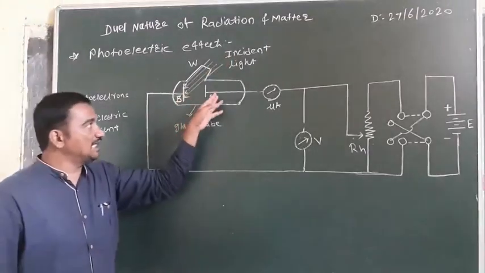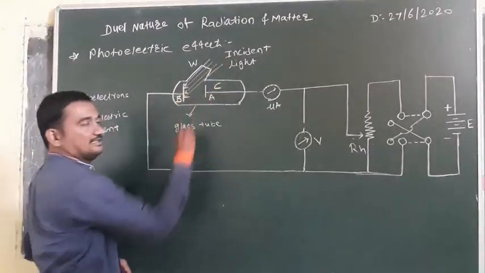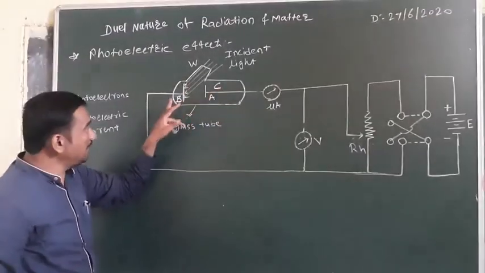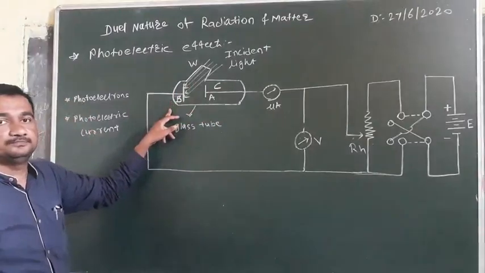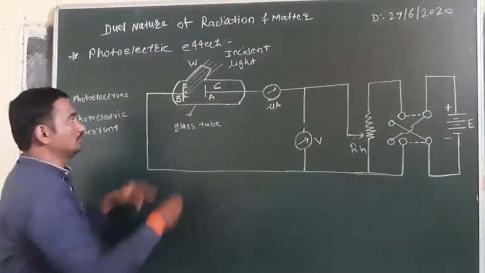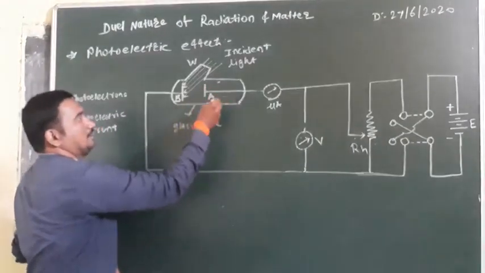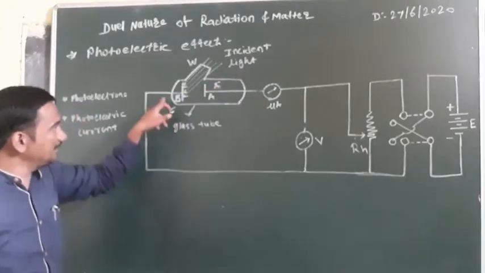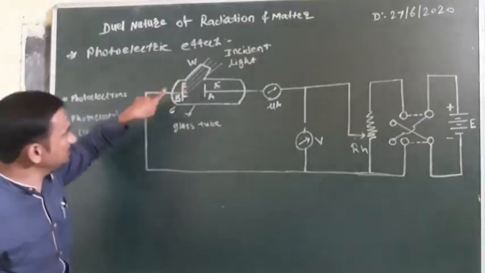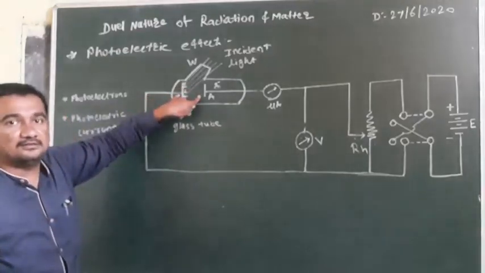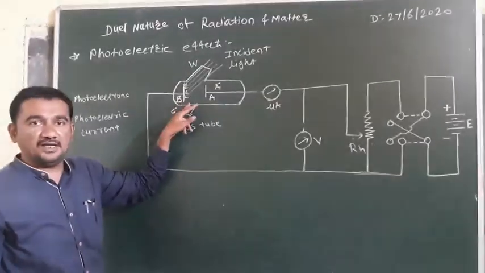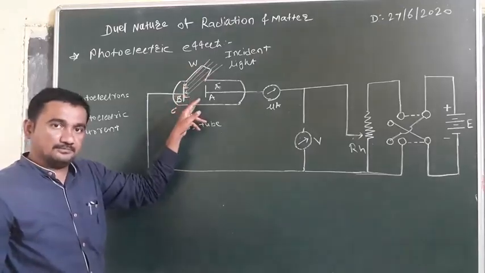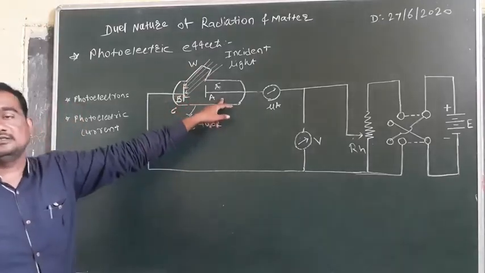Plate A is called the collector plate or anode. And plate B is called the emitter plate or cathode. B means emitter, A is collector. When light falls on the metal plate B, then electrons are emitted from the metal plate B, and A is the collector.